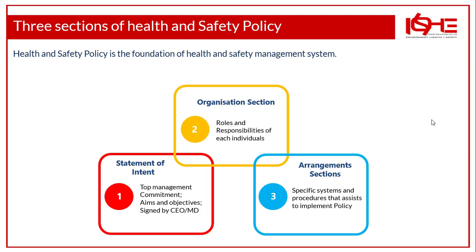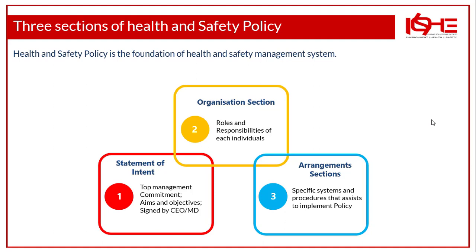Today we are going to discuss the health and safety policy. The health and safety policy is divided into three sections, and this is the foundation of the health and safety management system. So what are the three sections? It is the statement of intent, the organization section, and the arrangement section. These are the three sections we'll see in detail.